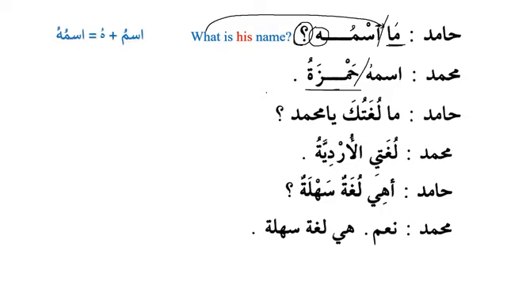Because it's a diptote. Okay, why is it a diptote? Because it's a masculine name and it ends with ta marbuta. So all the masculine names that end with ta marbuta, they are diptote. It has to be a masculine name and it should end with ta marbuta. And if both of the requirements are met, that means it is mamnu min as-sarf, it is diptote, and it will not accept tanween. So here we have ismuhu. It's a combination of ismu plus hu, and it means ismuhu, that means his name. And then the answer is ismuhu Hamzatu, his name is Hamza. And we know that hu basically means his.